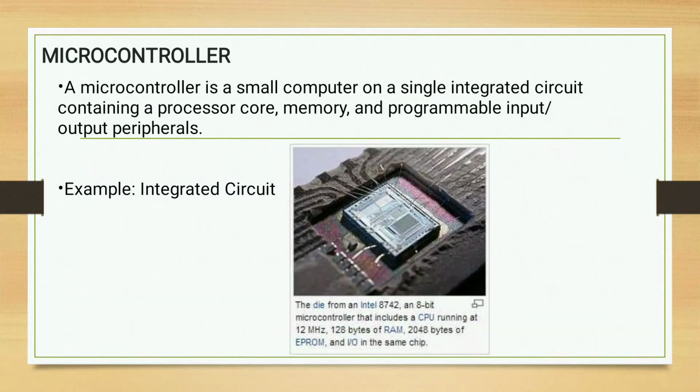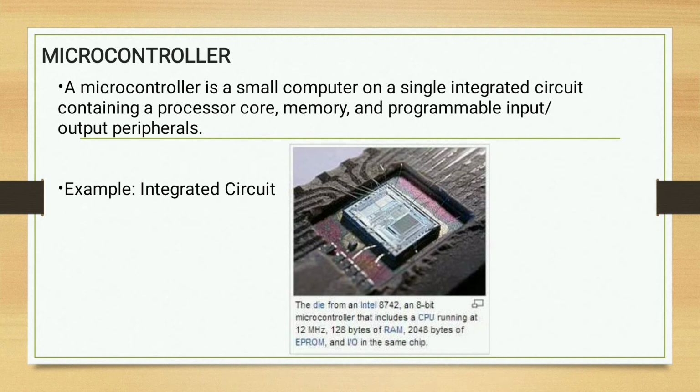Then what is a microcontroller? A microcontroller is a small computer on a single integrated circuit containing a processor core, memory and programmable input-output peripherals.